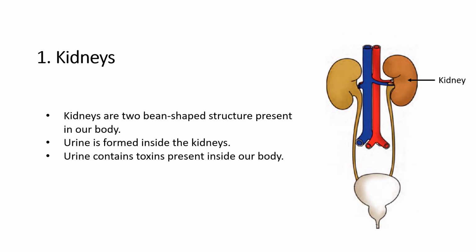The first one is the kidney. It is the main organ of the excretory system. Every human has two bean-shaped kidneys. The kidneys filter the waste out of the blood and form urine. So urine contains the harmful substances that are found inside our body.